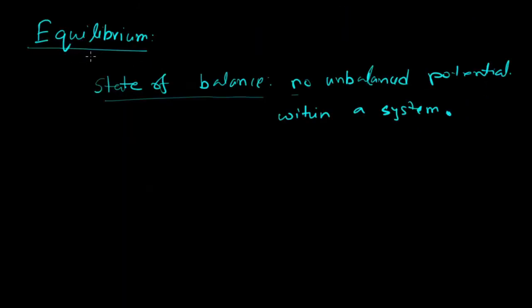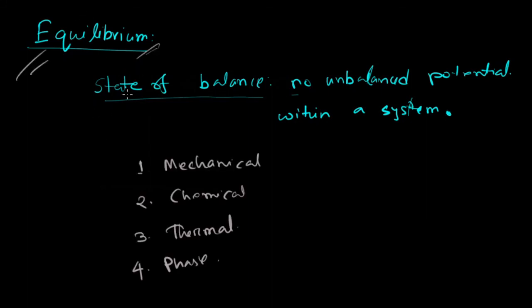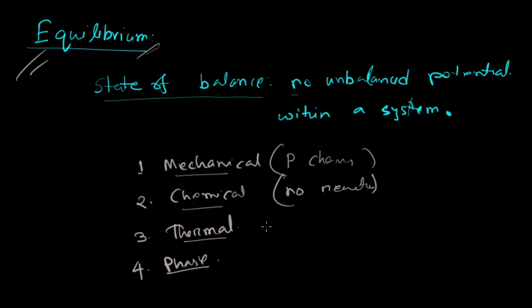Topic is equilibrium. Equilibrium is a state of balance, that means there is no unbalanced potential within a system. That means a system doesn't change its state spontaneously or without any external help, that is equilibrium. Equilibrium can be of different types like mechanical equilibrium, chemical equilibrium, thermal equilibrium, phase equilibrium. In mechanical equilibrium there is no pressure change. In chemical equilibrium there is no reaction. In thermal equilibrium there is no change of temperature. In phase equilibrium there is no change of phase.